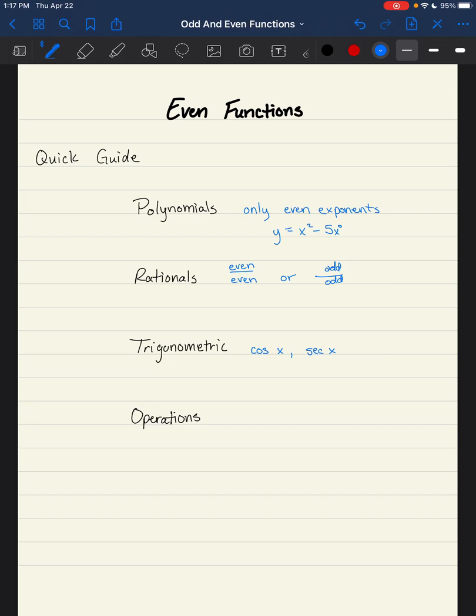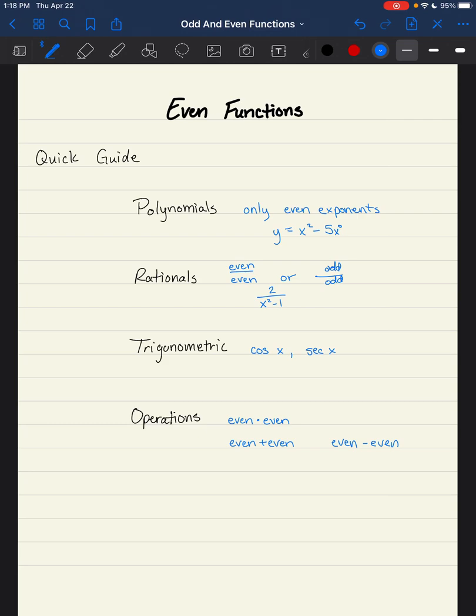So a nice example would be something like 2 over x² - 1. So notice both of those have x to the 0s on them. So those are kind of nice and simple ones that we can do. For operations, if you multiply an even by an even, you do get an even function. What are some other ones we can talk about? We could add even and even, or we could subtract even and even, and we will get another even function.